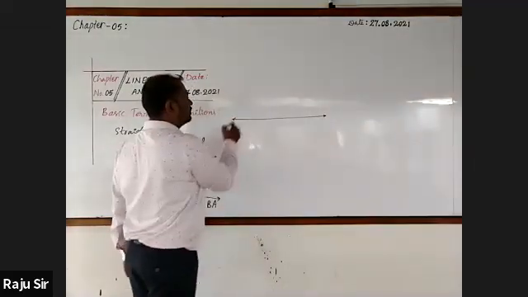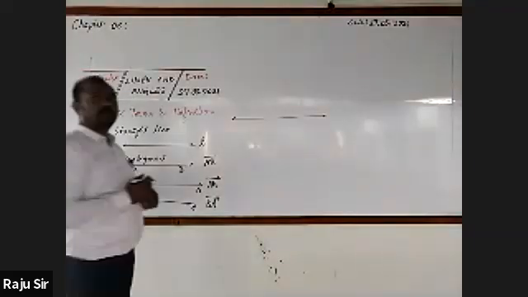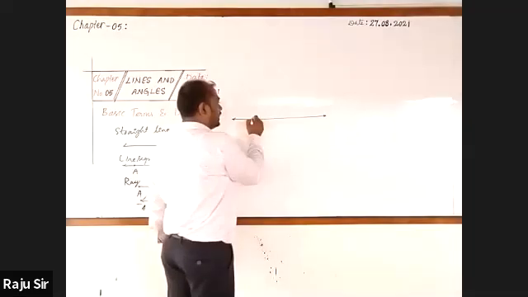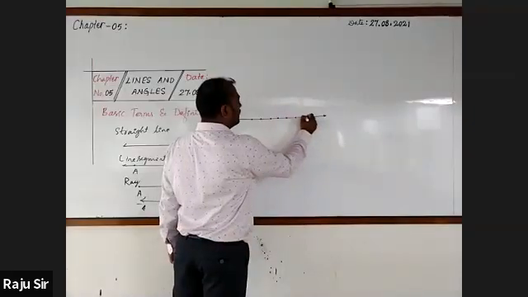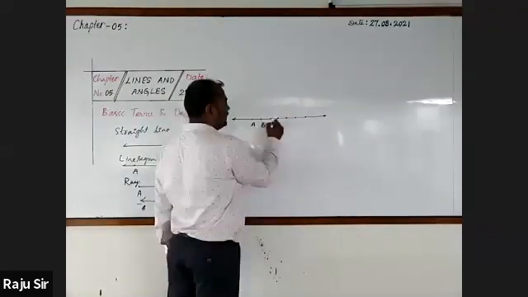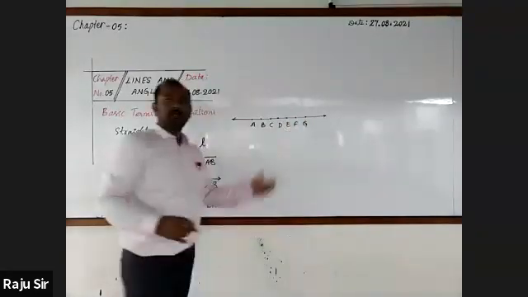Now, let me take a line which can be extended on either side to any distance. What is it called? Straight line. I'm going to take some points, more than two points. Two points make a line segment, but more than two points can be collinear points. Let us name these points as A, B, C, D, E, F, G. Why are these points on a straight line?